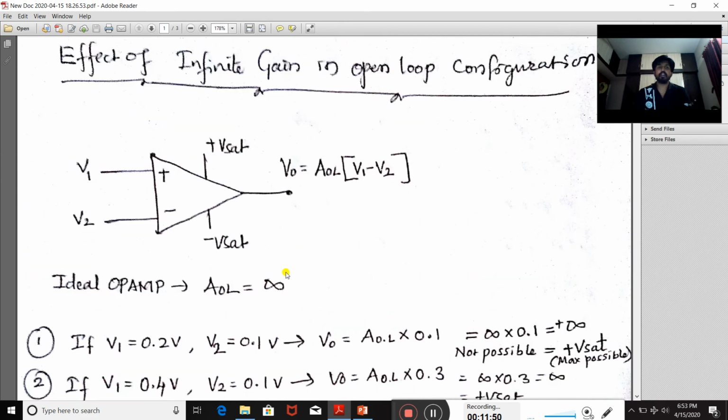So the open loop configuration of the operational amplifier acts as a comparator here. It will not work as an amplifier. To make it work as an amplifier, there is a need for a feedback signal, and that is what I explained in the last class. We need to give a negative feedback signal.